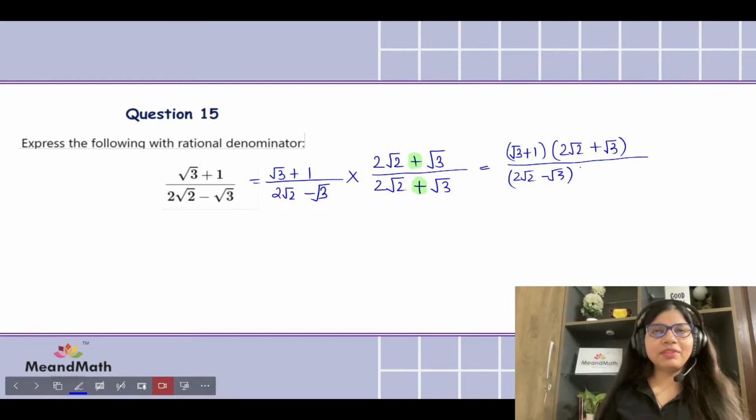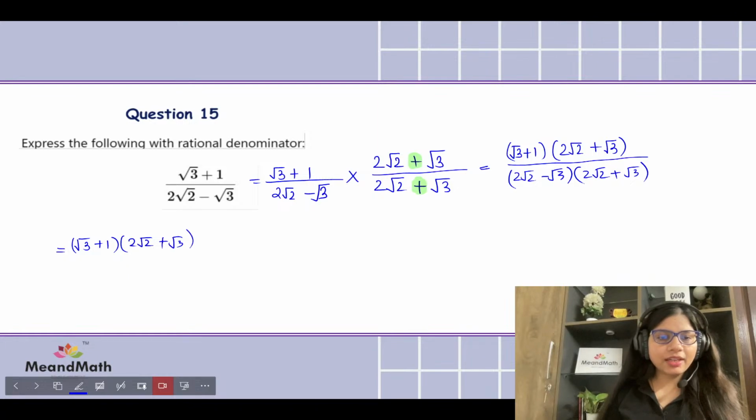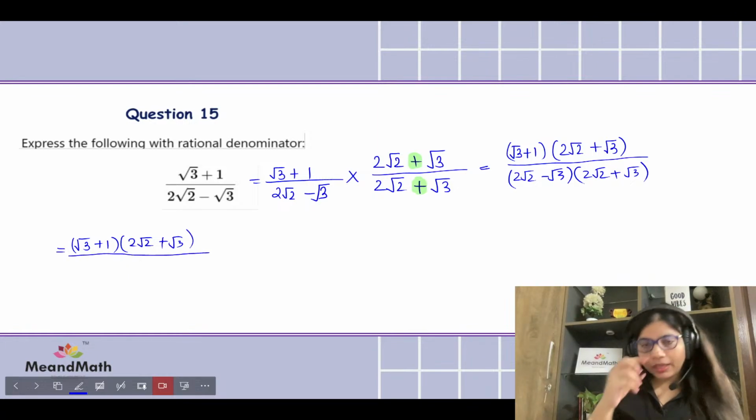मतलब कितना अच्छा लगता है ना जब दिखे कि बहुत सारा काम करना है बट कुछ भी नहीं करना है, because maths is working there. That's why maths is my favorite subject. Okay, so square root of 3 plus 1 here. The other bracket we have 2 root 2 plus root 3 there, and down there we have the difference of squares.